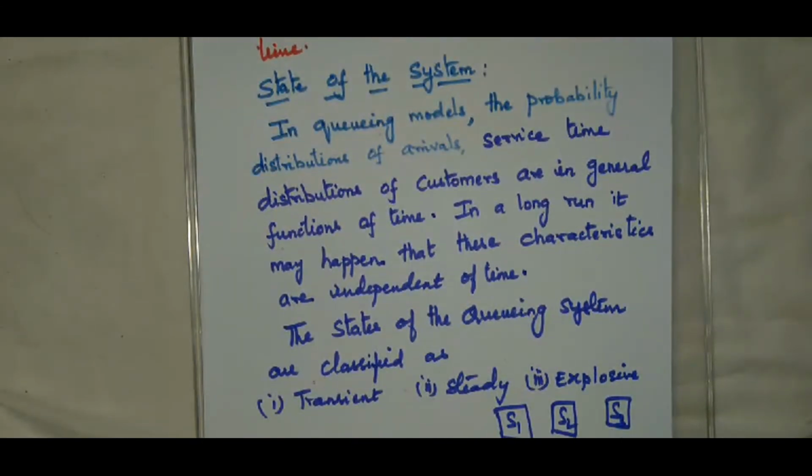Next we are going to discuss the states of the system. In a queuing model, the probability distribution of arrivals and the service time distributions of the customer are in general functions of time. But in the long run, it might become independent of time. For this I will give you an example.